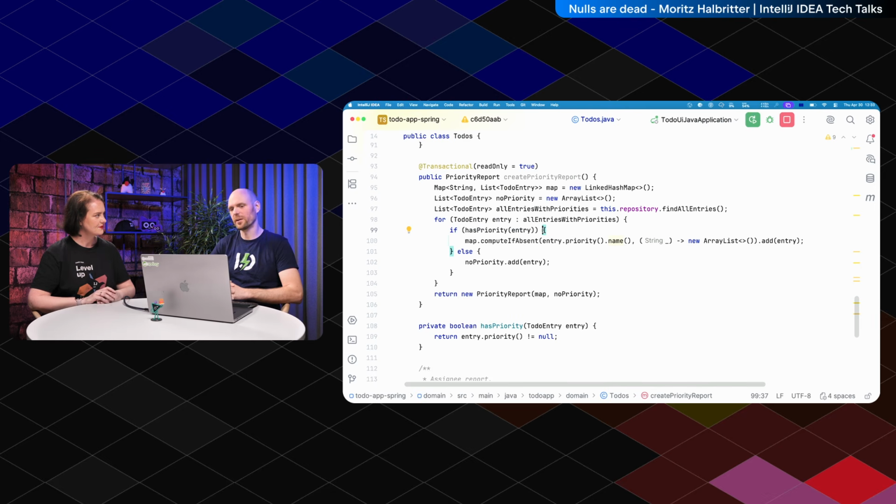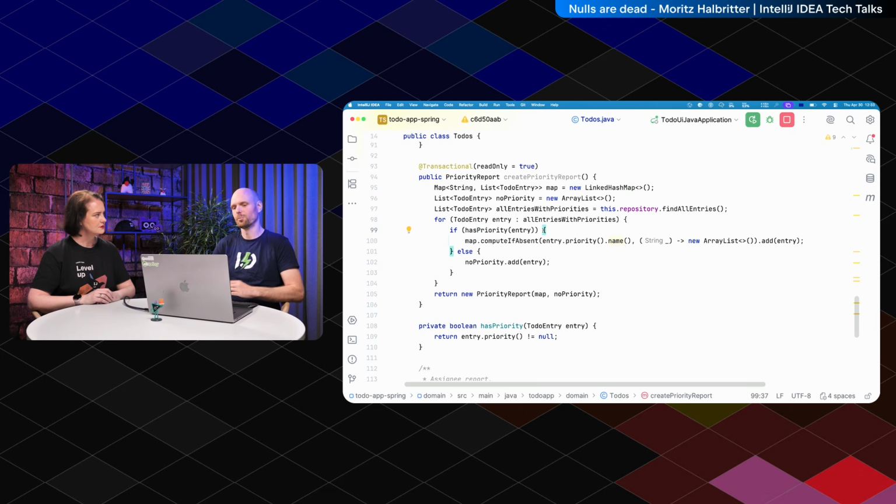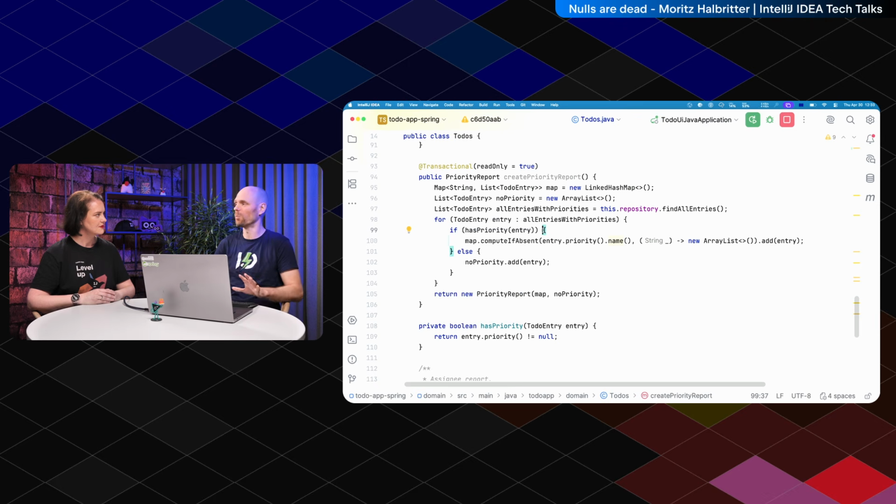There is also a different kind of warning which NullAway gives you, which is called uninitialized fields. For example, you have a field, private String foo, and this thing is null by default. So you have to annotate it as nullable because the default value of the field is null. But there are lifecycle methods. For example, in Spring Framework, there is InitializingBean, and there is a method afterPropertiesSet. This is guaranteed to be called when the Spring context starts. If you assign the field in there, the field has a value. But NullAway doesn't know about this Spring behavior, and then you have to suppress the warning, for example.